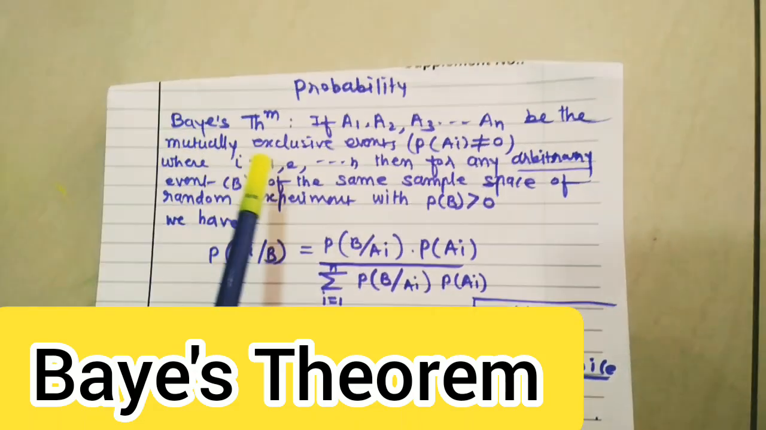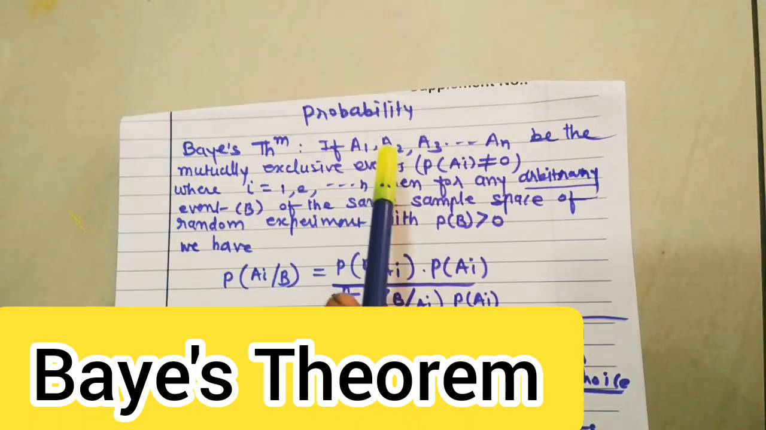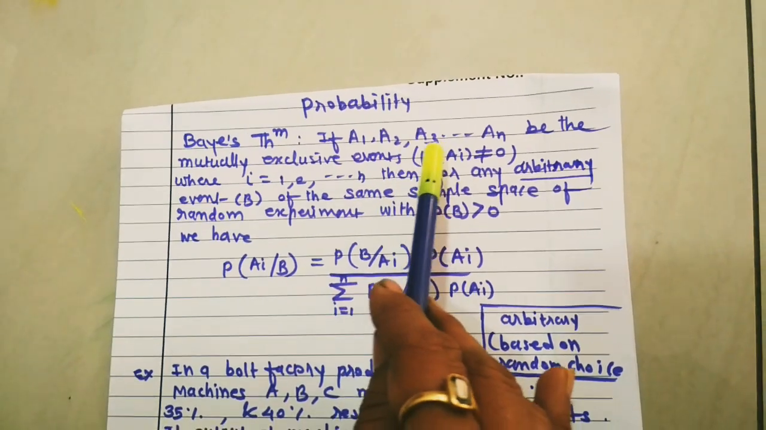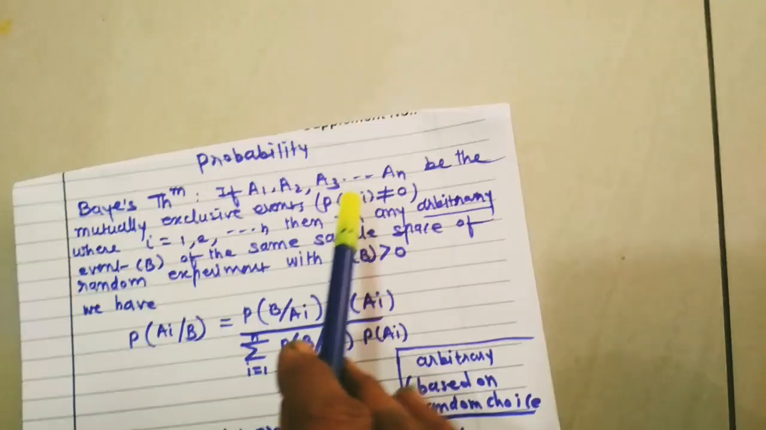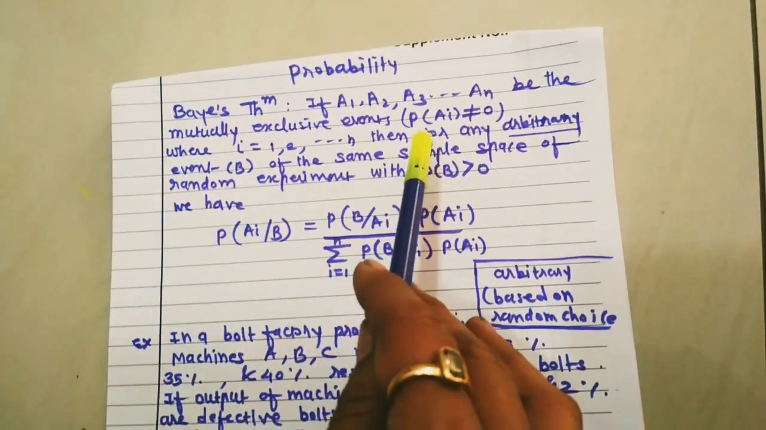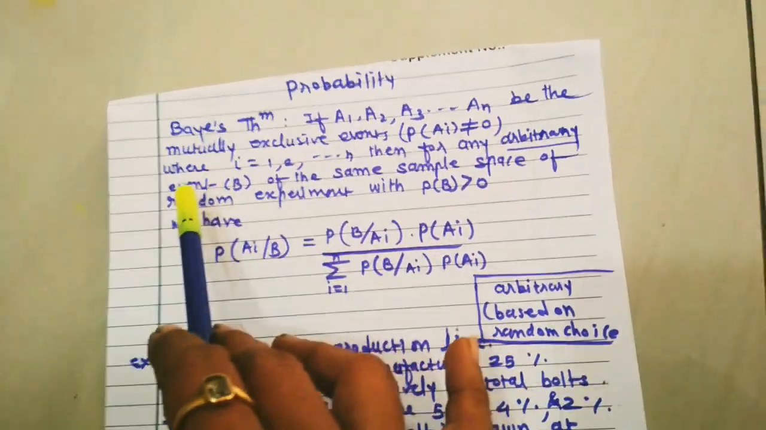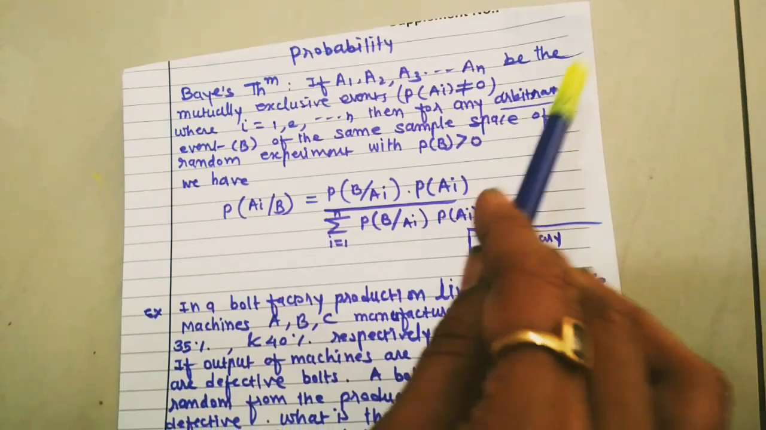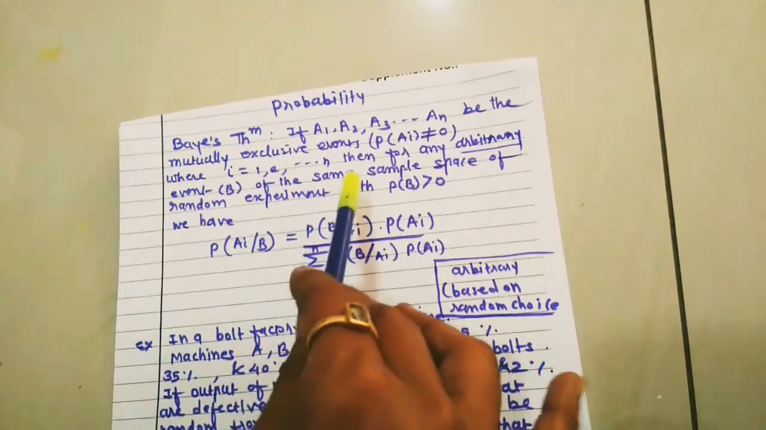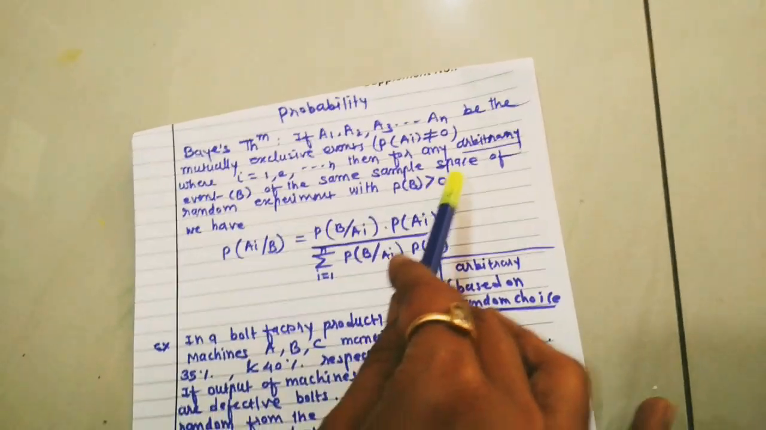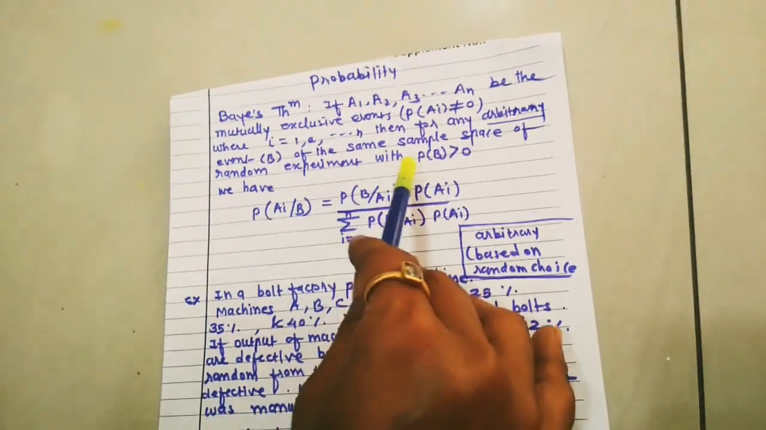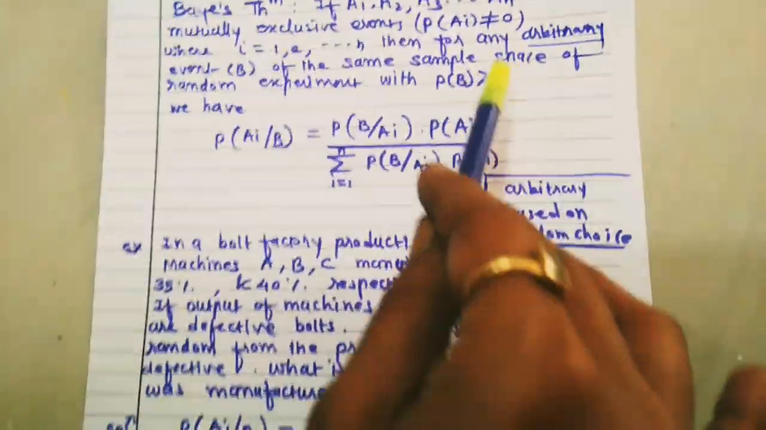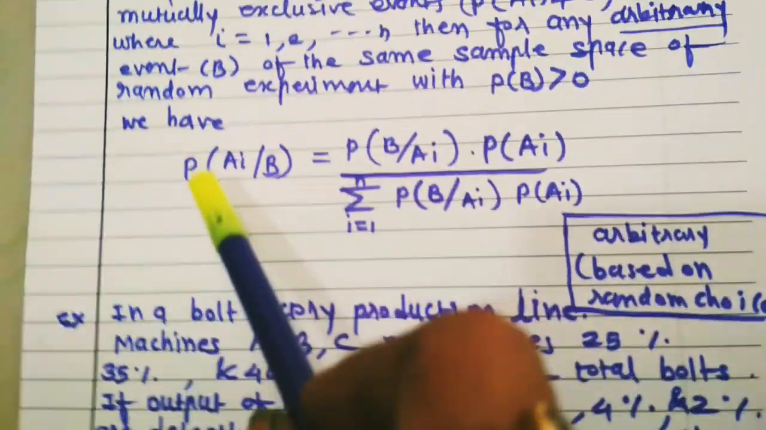In probability we learn the Bayes theorem. What is the Bayes theorem? If A1, A2, A3, ..., An are mutually exclusive events, that means probability of Ai is not equal to 0, where i varies from 1 to n, then for any arbitrary event B of the same sample space of the random experiment with probability of B greater than 0, we have the Bayes theorem.